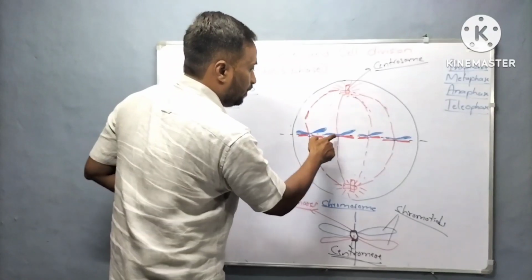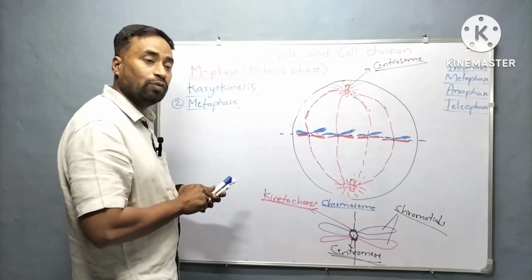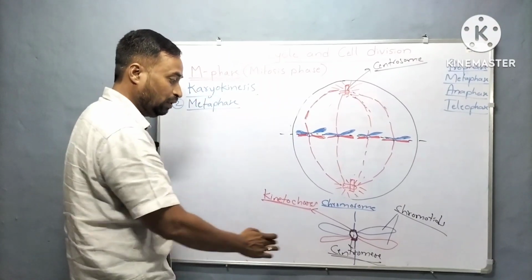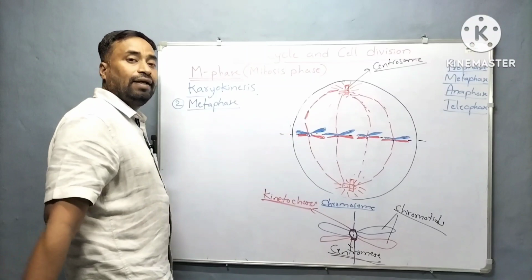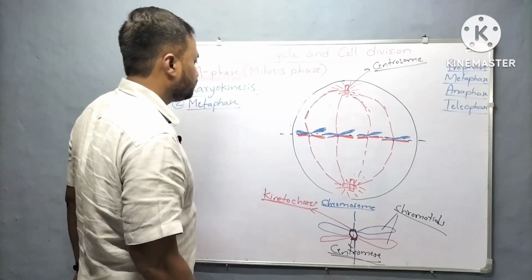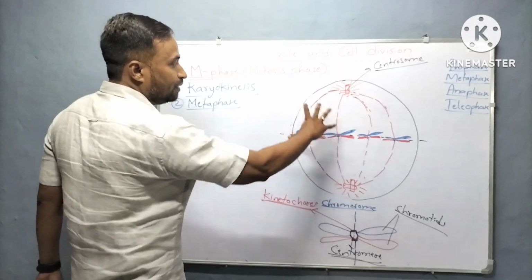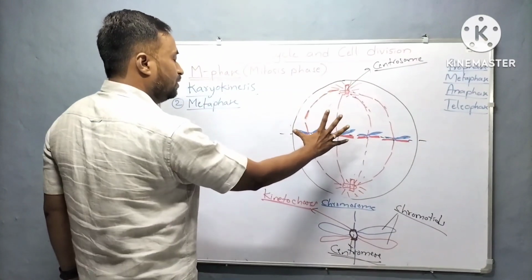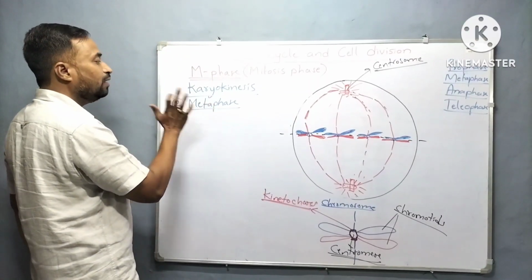See here, we are seeing spindle fibers attached to the chromosome, on the disc-shaped structures called kinetochores. This is the diagram representing metaphase.